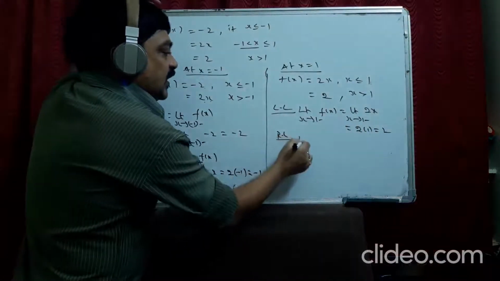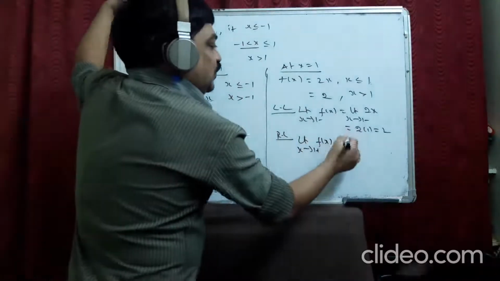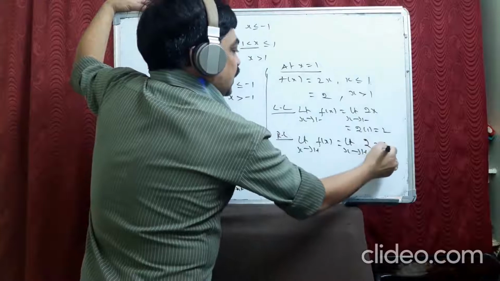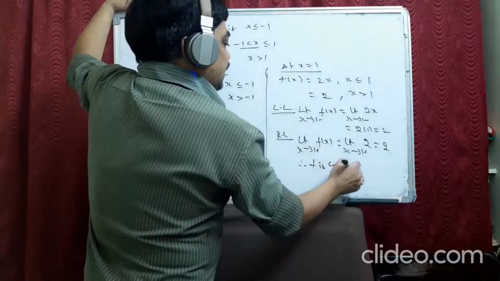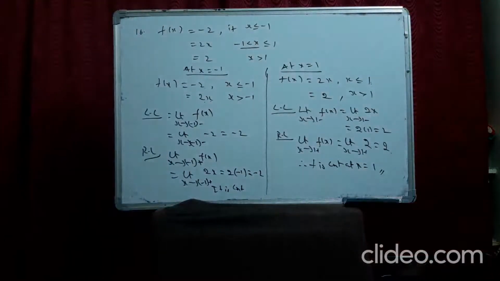Right limit: limit as x extends to 1 plus, f(x). After 1, which function do we take? After 1 we take 2. So it is 2. Both are equal. Therefore f is continuous at x equal to 1 also. So it is continuous everywhere.